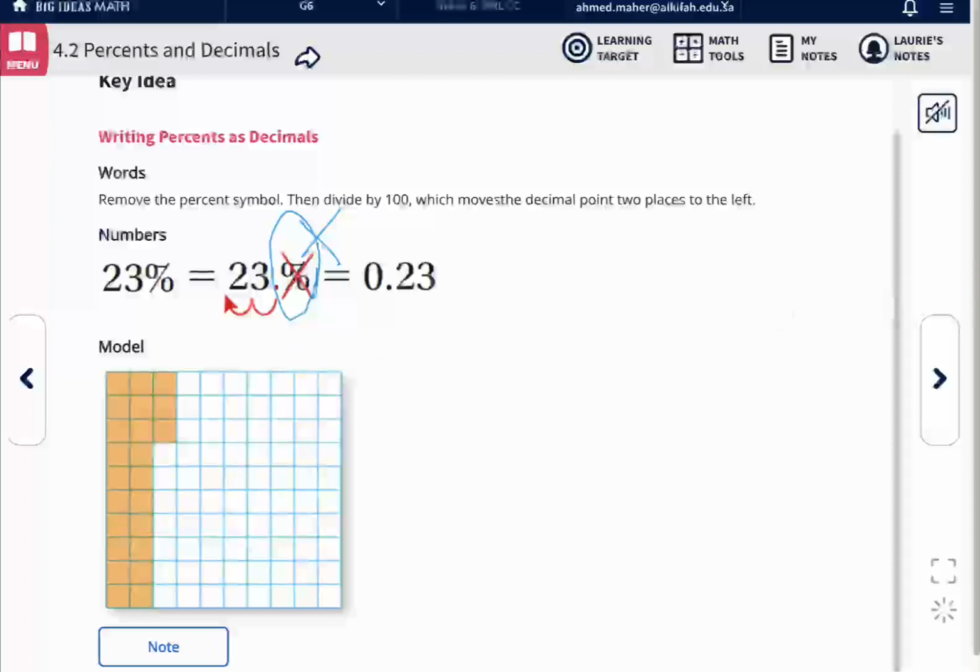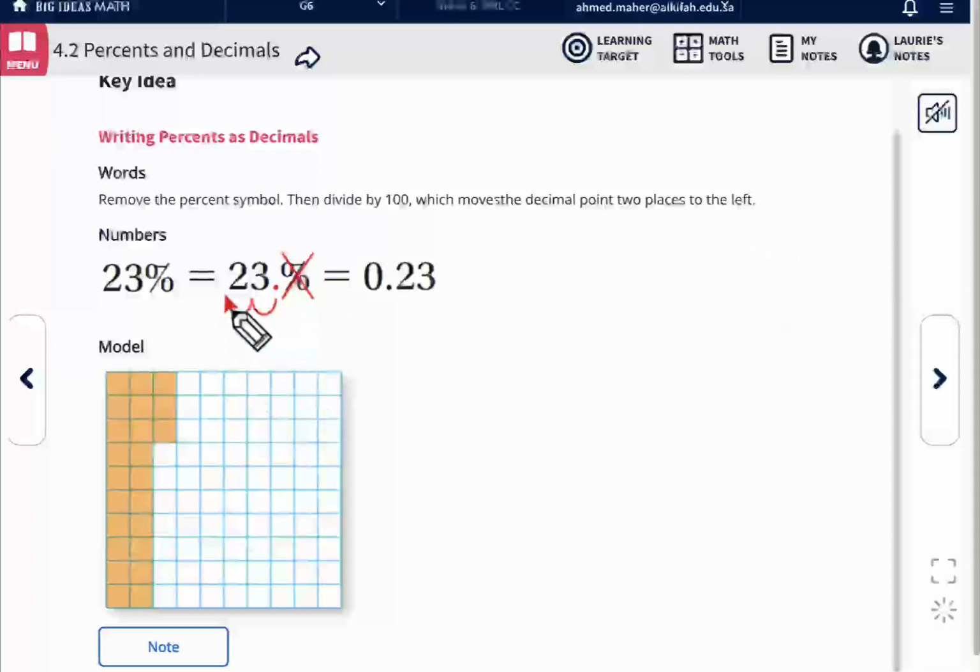Then, the second step, move the decimal point to the left 2 digits. Why 2 digits? Remember, percent means divided by 100. So this percent means divided by 100. When you divide by 100, you move to the left 2 digits. So that's why here we move the point to the left 2 digits.